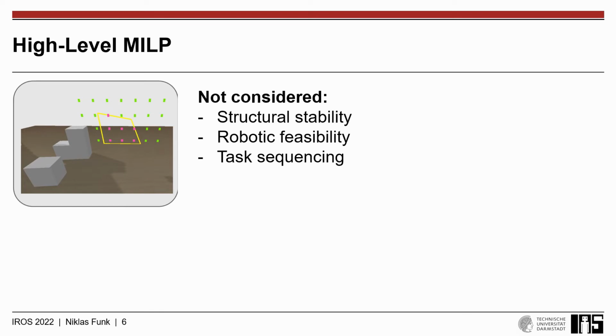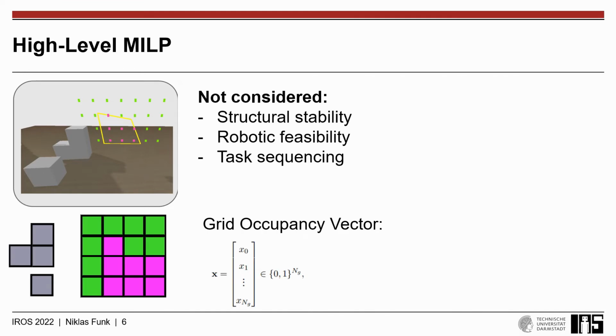On the highest level, to formulate everything as a mixed integer linear program, we do not consider structural stability, robotic feasibility, as well as task sequencing. At the core of this MILP formulation is the so-called grid occupancy vector X, whose entries signal whether a specific cell of the grid is filled or not.